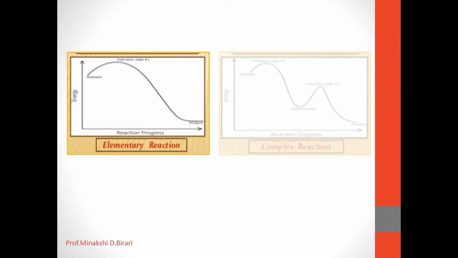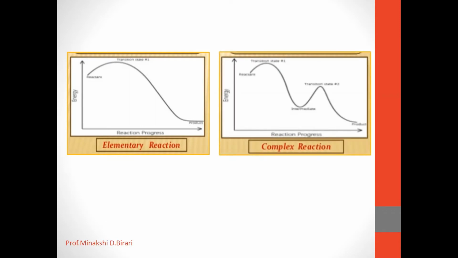So this is the graphical representation of an elementary reaction, which occurs in a single step and does not involve any intermediate. Complex reactions consist of two or more elementary steps and have two or more intermediates. There is only one transition state in an elementary reaction, whereas in complex reactions multiple transition states are involved. So these are the graphical representations for elementary reactions and also complex reactions.